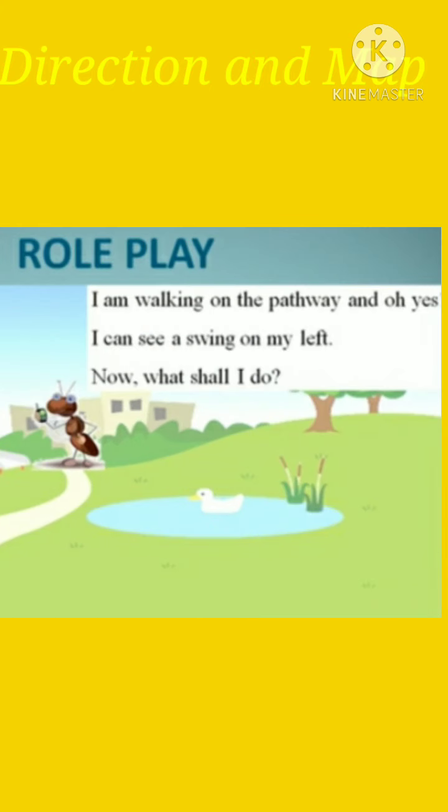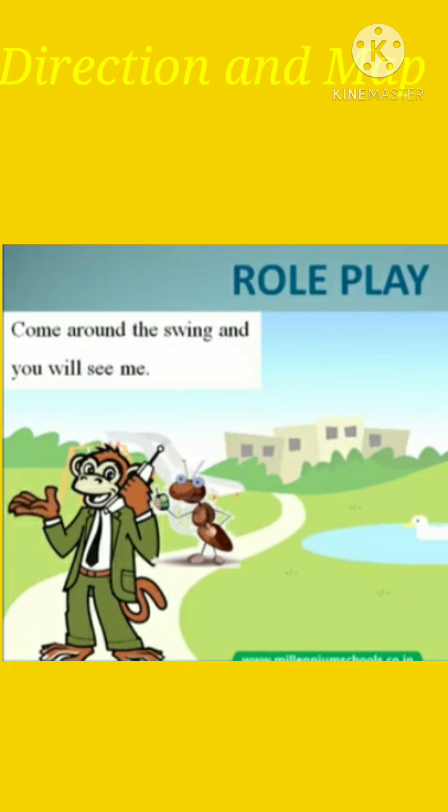I am walking on the pathway and oh yes, I can see a swing on my left. Now what shall I do? Come around the swing and you will see me. Oh yes, I see you. In this way, Ant reached Monkey with the help of directions. I hope you all enjoyed the story and understood we need directions to find our way.